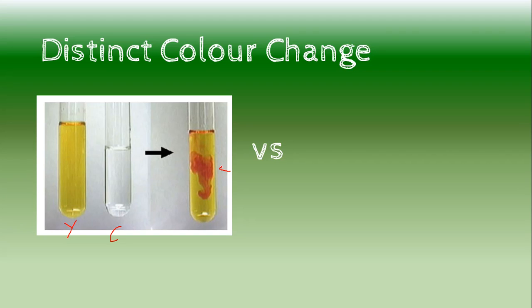When I mix them, notice I'm getting a red sort of substance in there, a red liquid or a red solid, a red something. That distinct color change tells you, bing, bing, bing, it is a chemical reaction.